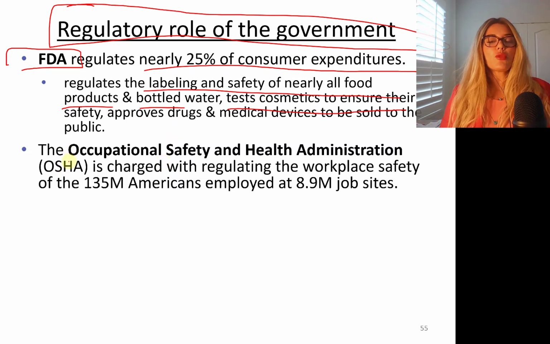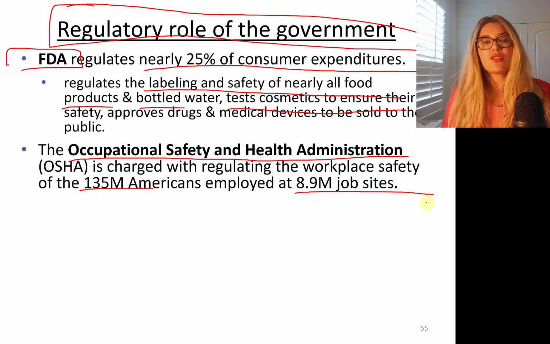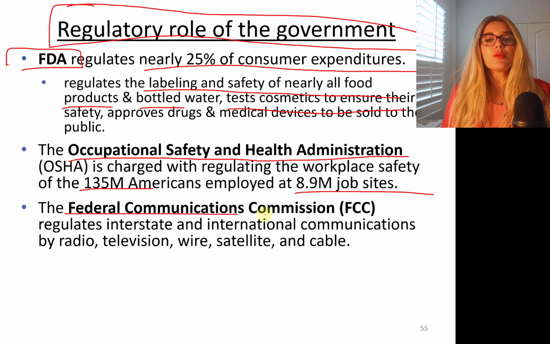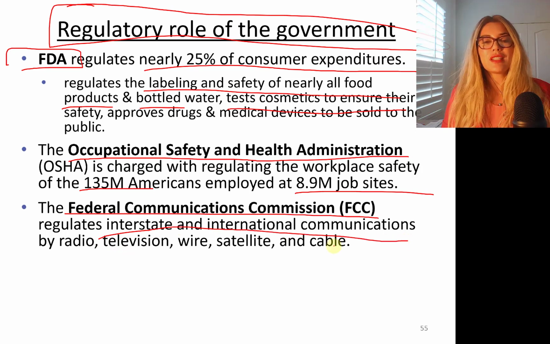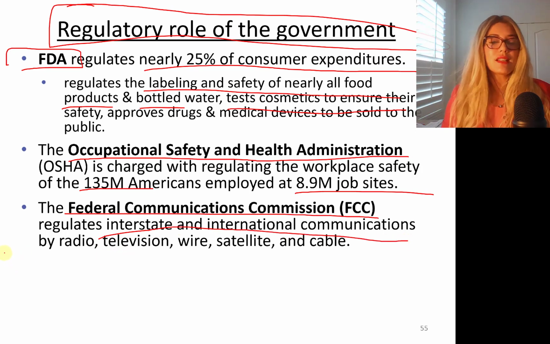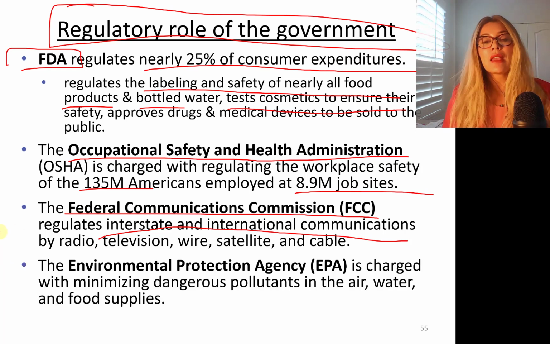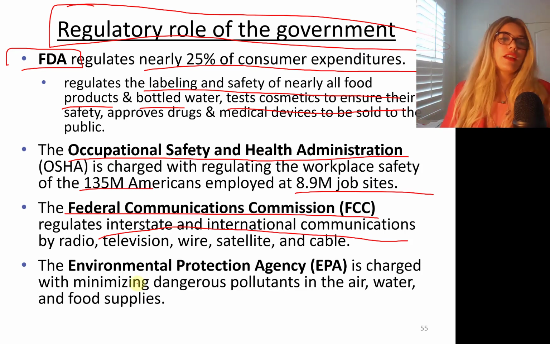We have OSHA, the Occupational Safety and Health Administration. They oversee workplaces and workplace safety. They regulate 135 million Americans' workplaces with 8.9 million job sites. The FCC, Federal Communications Commission, regulates interstate and international communications by radio, television, wire, satellite, cable, and now internet, right? The EPA, Environmental Protection Agency, is charged with minimizing dangerous pollutants in our air, water, and food supplies.